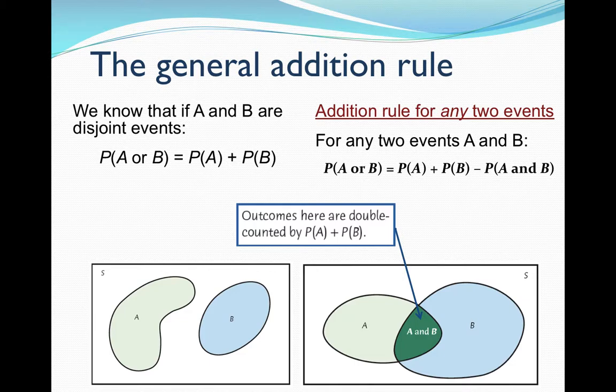Something that might not be disjoint is if I'm talking about the probability of being a student who's in a math class and the probability of a student who's in a psychology class. I could be in both a psychology and a math class.